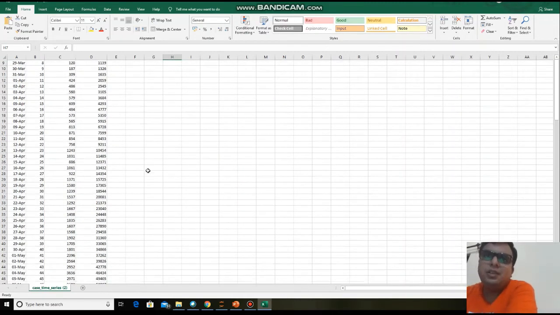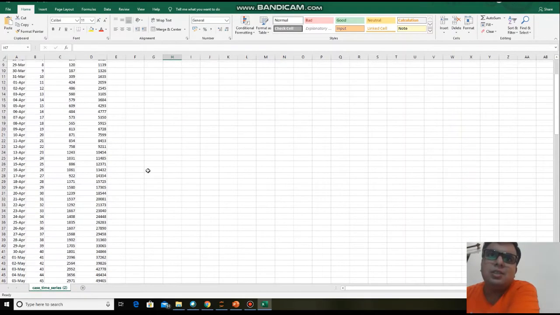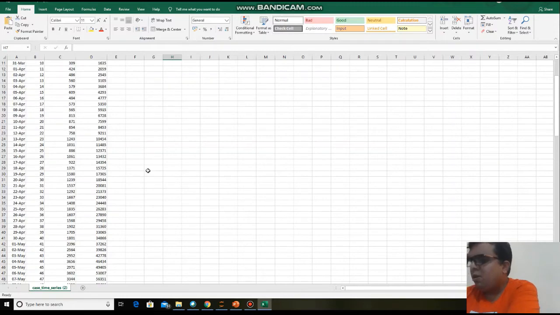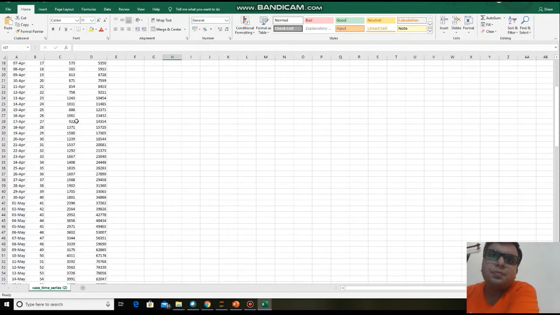But again, I am refining this data. You can see that you will get some relaxation, or you can say unlocking, after 3rd of May. From 4th of May, lockdown 3 is called by the government. In that lockdown 3, you will get the maximum relaxation from the lockdown. You can see that from May 3, the daily cases of corona increased in a large number.